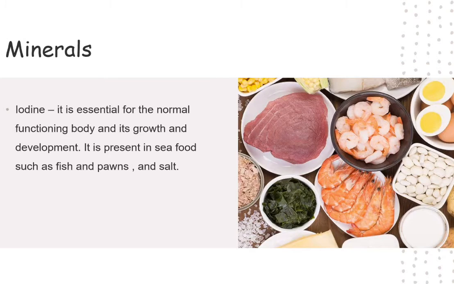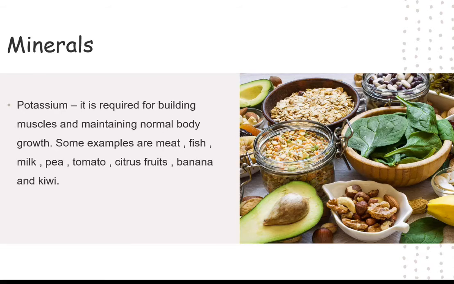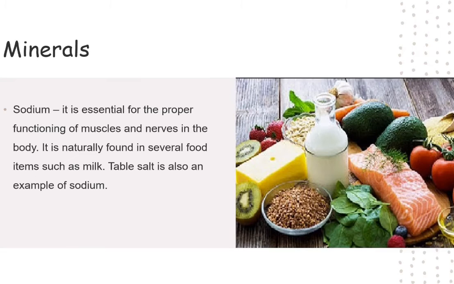Iodine. Iodine is essential for the normal functioning of the body and its growth and development. It is present in seafood such as fish and prawns, and in salt. Potassium. Potassium is required for building the muscles and maintaining normal body growth. Some examples of potassium sources are meat, fish, milk, peas, tomato, citrus fruits, banana, and kiwi. Sodium. It is essential for the proper functioning of muscles and nerves in the body.